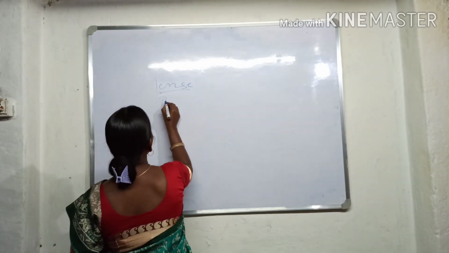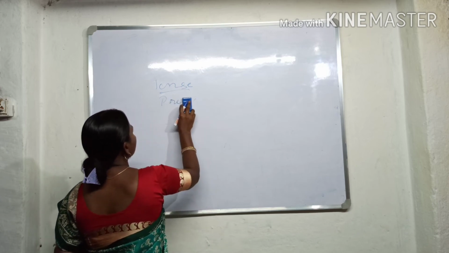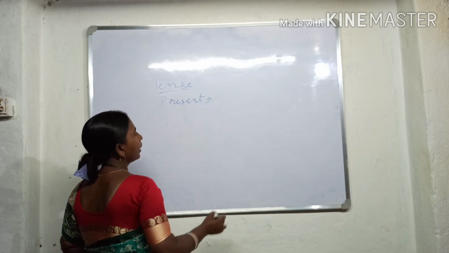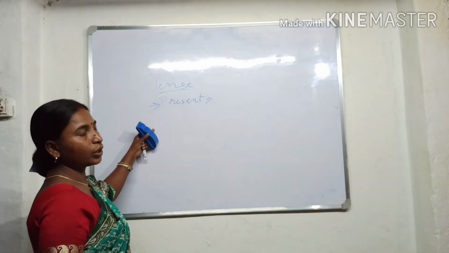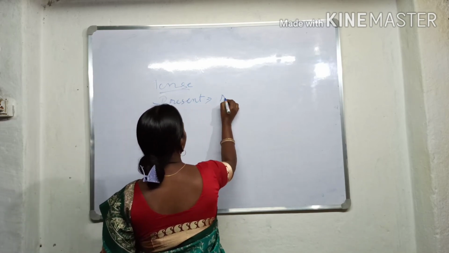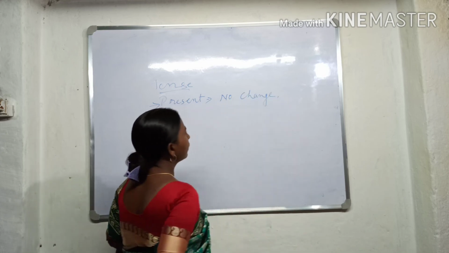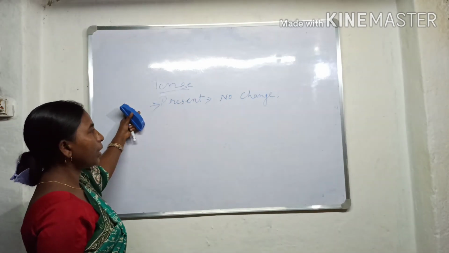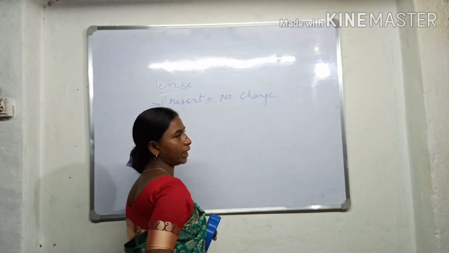If it is in present tense, the reporting verb is present tense, so the reported speech has no change. What do I say? If the reporting verb is in present tense, the reported speech has no change.